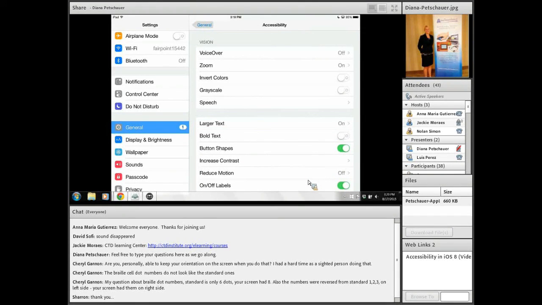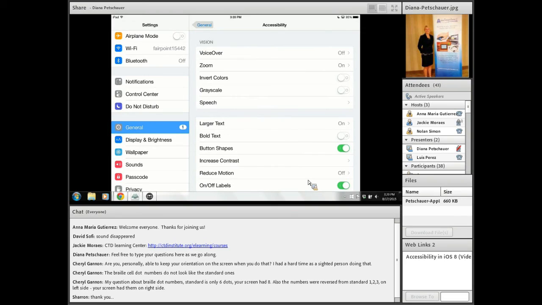So the first two you notice are VoiceOver and Zoom. That's what Louis just went over for us. And below that is inverted colors. If you want to tap on inverted colors yourself on your iOS device, you will see that it does change the screen to white on black and high contrast with colors. Because I'm reflecting my iPad today with AirServer, when I tap on invert colors, you don't get to see that effect on my screen. But if you're following along with one, feel free to try that yourself. You can turn it on and off very easily.